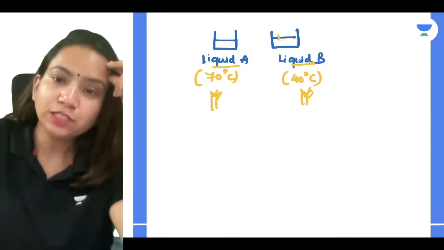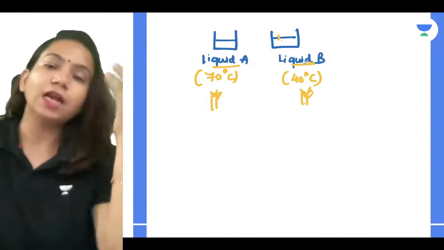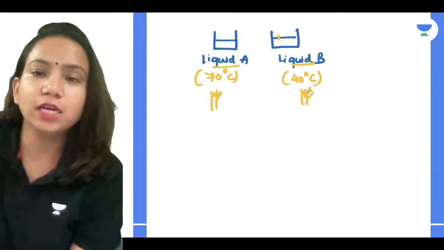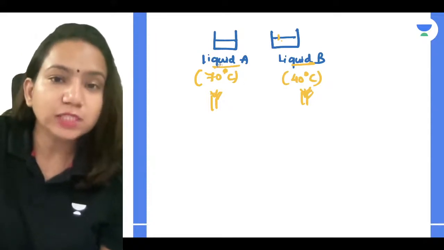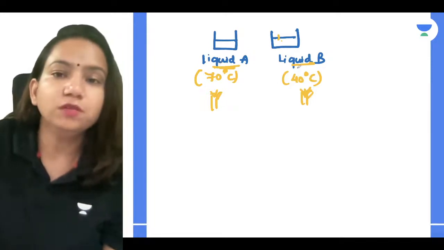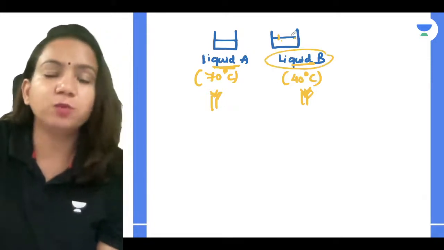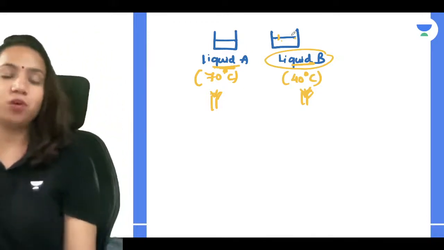Now, your liquid B will start boiling at 40 degrees Celsius. Tell me guys, your liquid B will start boiling at 40 degrees Celsius only. Till the time liquid A starts boiling, your B will have started boiling and will form a lot of vapors. Obviously, it will have high vapor pressure.